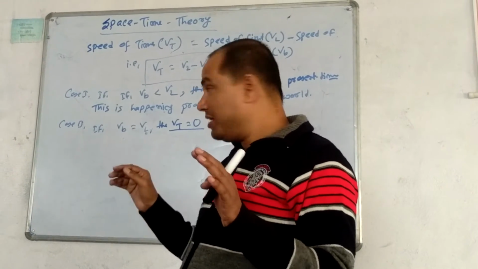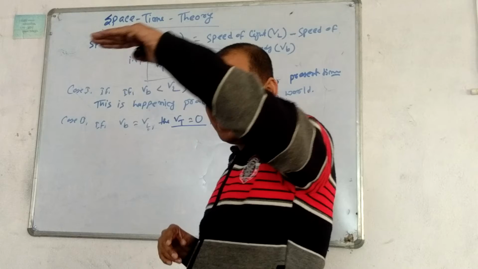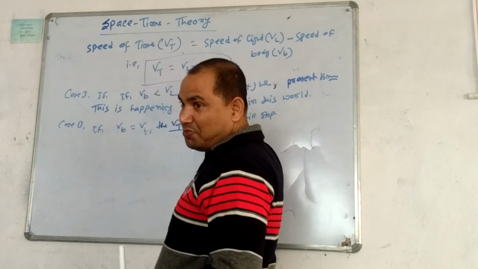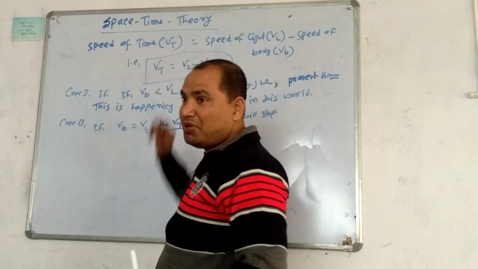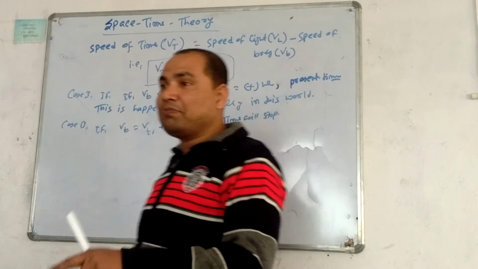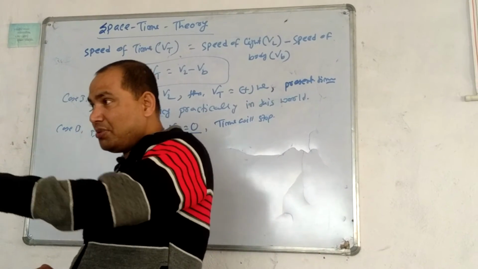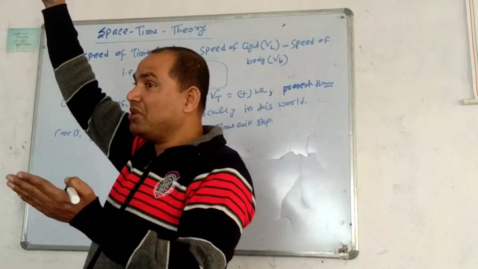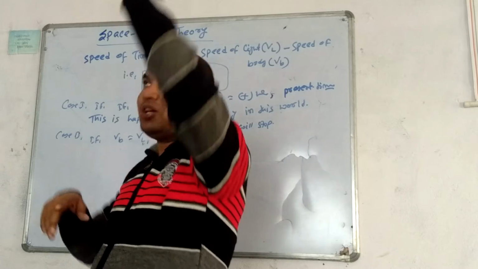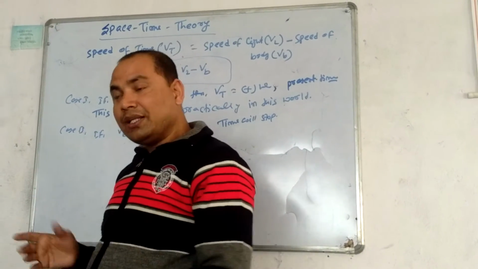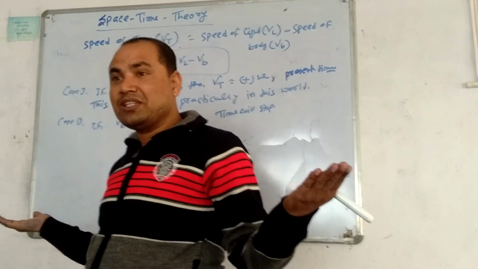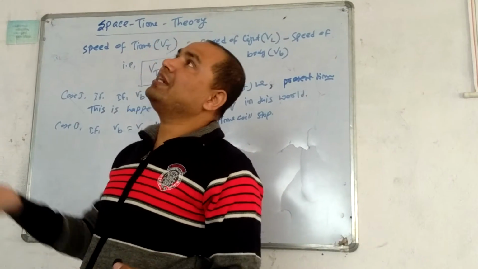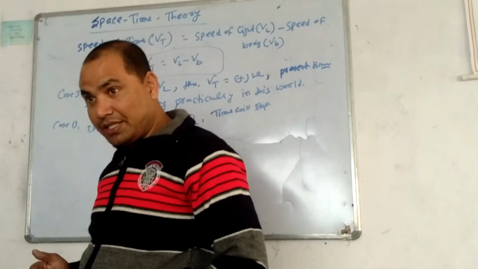So what will happen? The spacecraft is moving with the speed of light. The speed of time is the speed of light minus the speed of the body. Both are equal, so the speed of time will be 0. His friends living on the earth, after 50 years, will become 66 years. But when he comes to the earth, he will remain the same 16 years young, and his friend will become 66 years old.